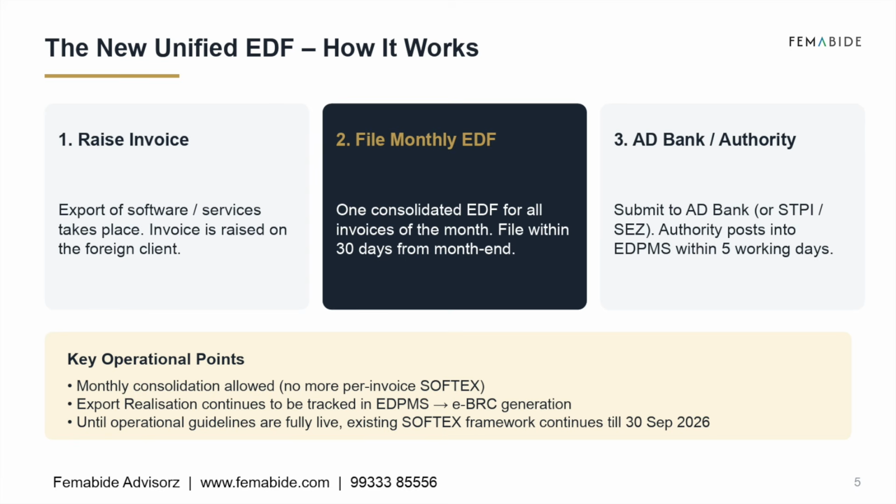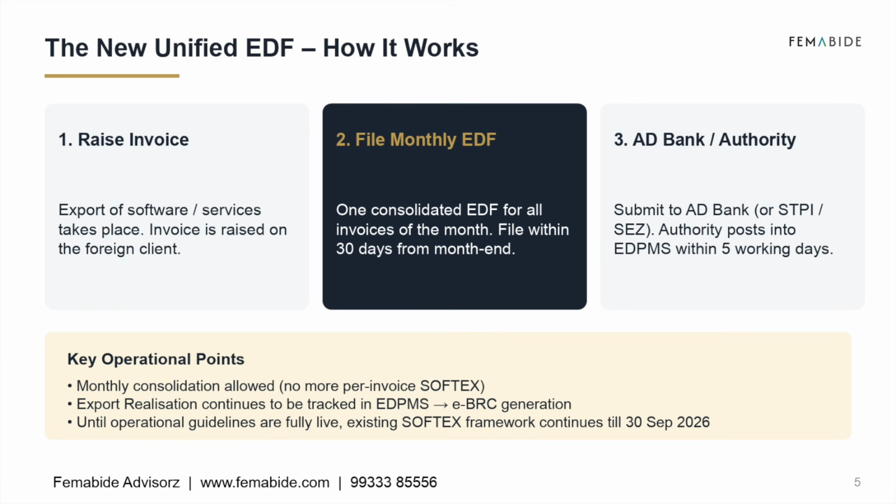How the new Unified EDF works. The new process is much simpler. First, you provide your software or service to the overseas client and raise your invoice. Instead of filing declarations for every invoice, you'll now file one consolidated EDF every month. This monthly filing must be submitted within 30 days from the end of the month. The declaration can be submitted to your authorized dealer bank or, where applicable, STPI or SEZ authorities. The authority will then upload the information into EDPMS within 5 working days.